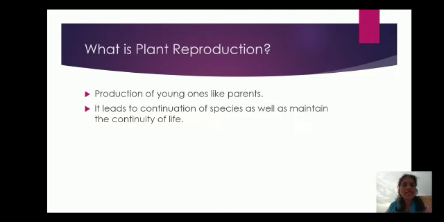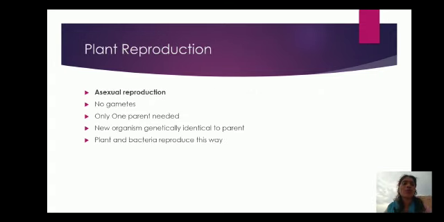Each organism has its own particular method of reproduction. All these methods generally fall into two categories: asexual reproduction and sexual reproduction. So, first, asexual reproduction. In this type of reproduction, offspring is produced from a single parent without involvement of sex cells or gametes. The new organism is genetically identical to the parent, and plants and bacteria reproduce in this way.